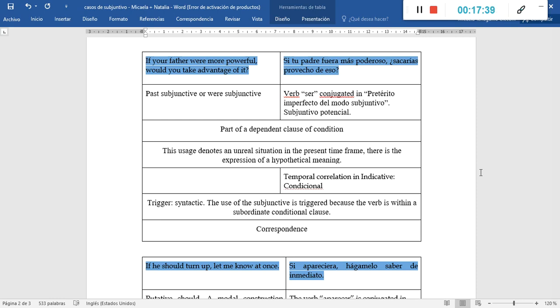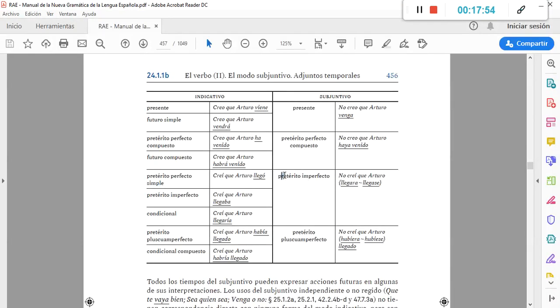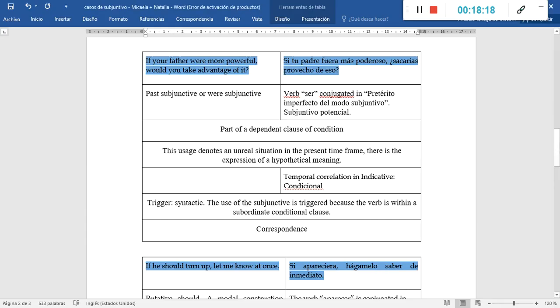The temporal correlation in relation to the tenses in the indicative mood: we have identified the verb ser conjugated in pretérito imperfecto del subjuntivo, and we have three possibilities, or we can relate the pretérito imperfecto del subjuntivo with three different tenses in the indicative mode: pretérito perfecto simple, pretérito imperfecto, o condicional, depending on the meaning conveyed.